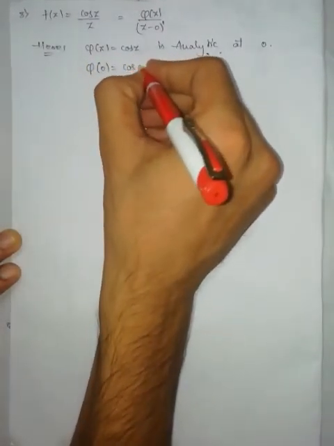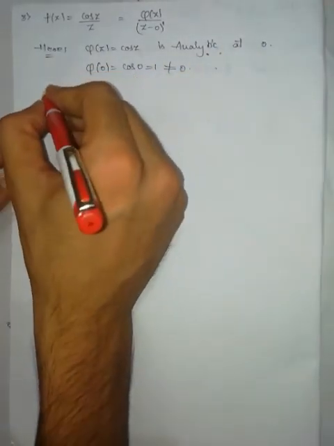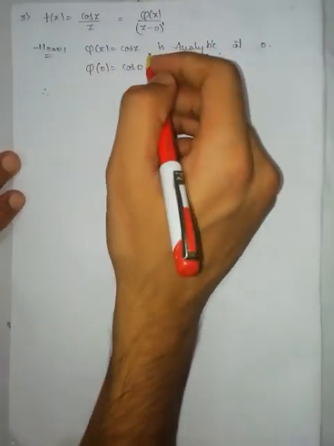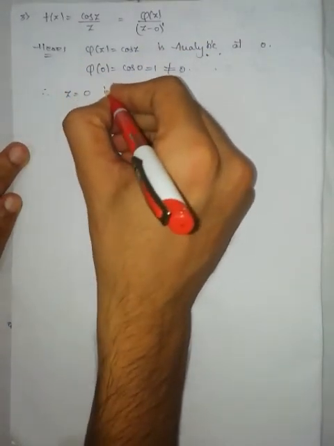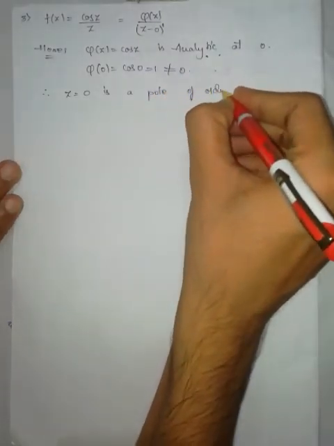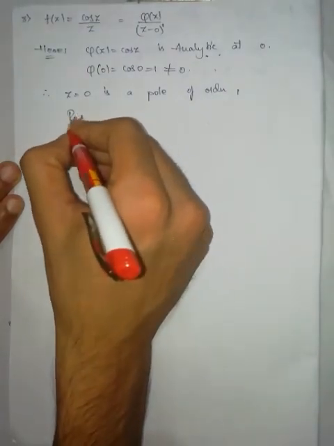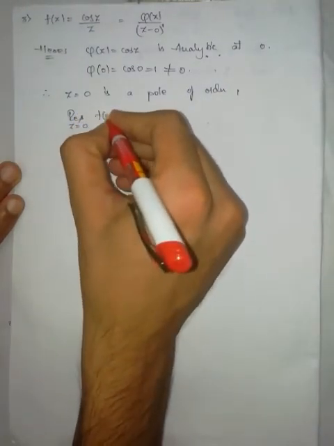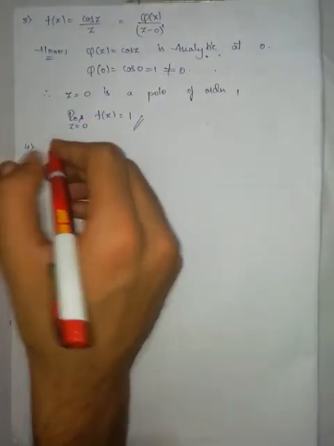That is cos 0, which is 1, not equal to 0. Therefore, it satisfies the condition of the above theorem. Then z is equal to 0 is a pole of order 1. And what is the residue? Residue is 1.